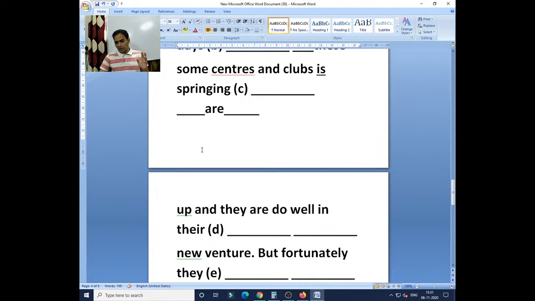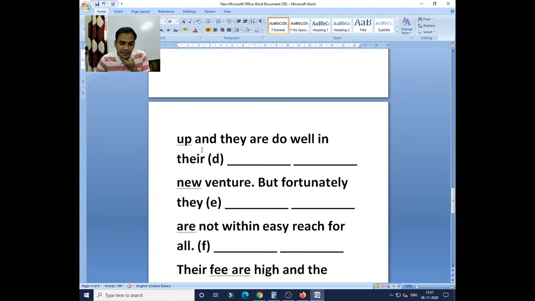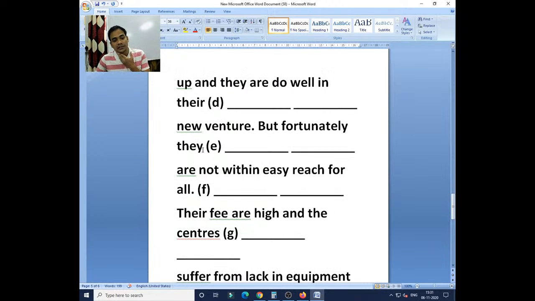Some centers and clocks are springing up and they are do well in their new venture. Column number D, it is very easy. Most of the students have already answered, doing. Okay. Sonu Tiwari, okay.